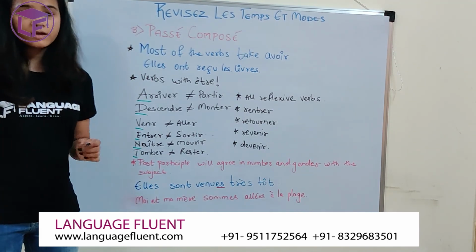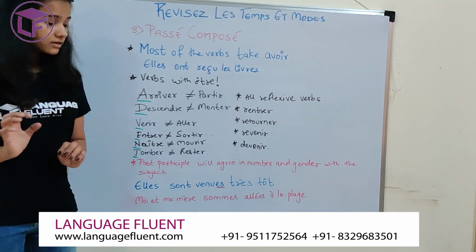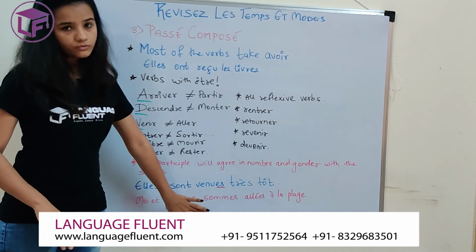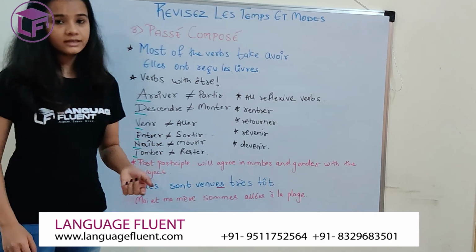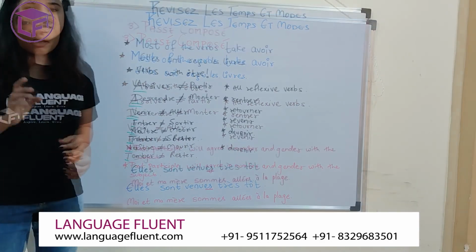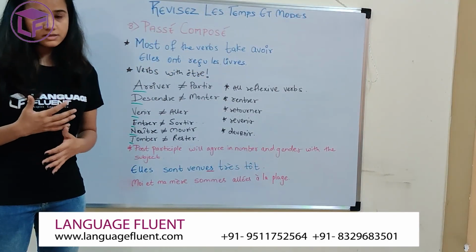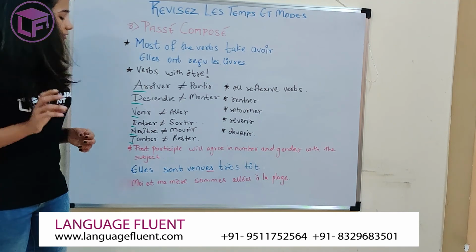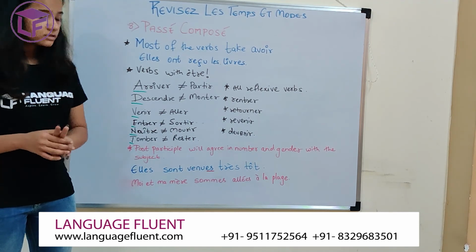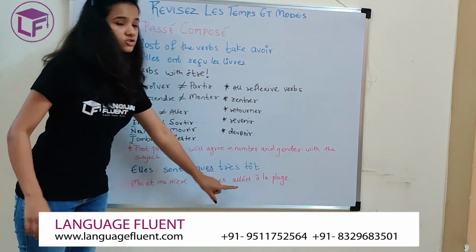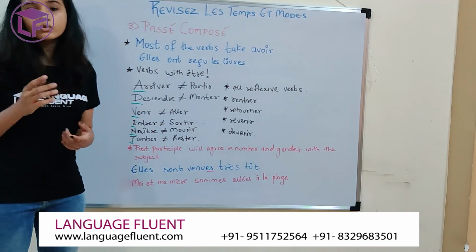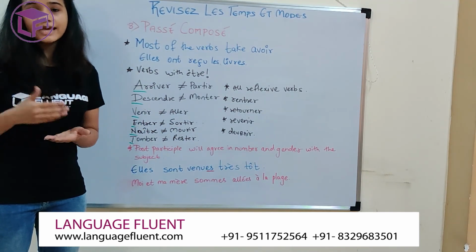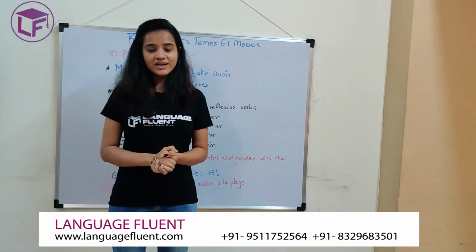Moi et ma mère becomes nous, that is we, hence I have to use my nous form, that is sommes. Since I'm saying moi et ma mère, we are both females here. Hence, I'm going to add extra e and s because I'm not only talking about myself, I'm talking about me and my mother.